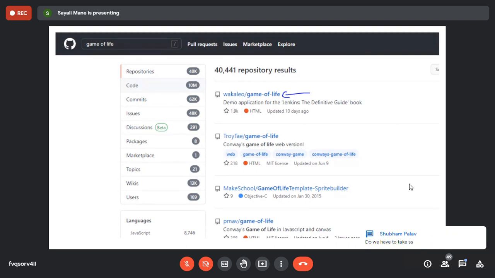If done, then you can simply type. Do we have to take a screenshot? No, don't take a screenshot of it. I'll share this one.